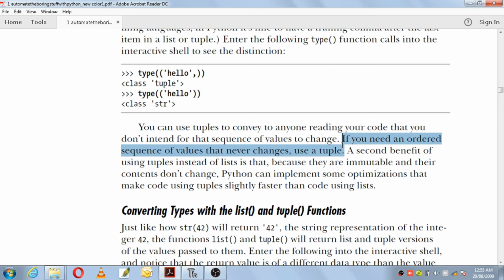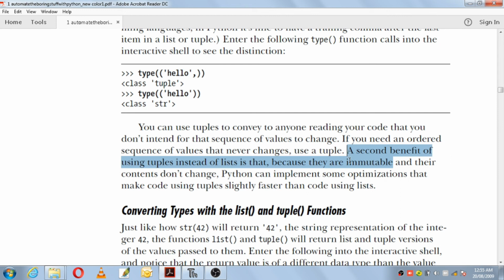A second benefit of using tuples instead of lists is that because they are immutable and their contents don't change, Python can implement some optimizations that make code using tuples slightly faster than code using lists.